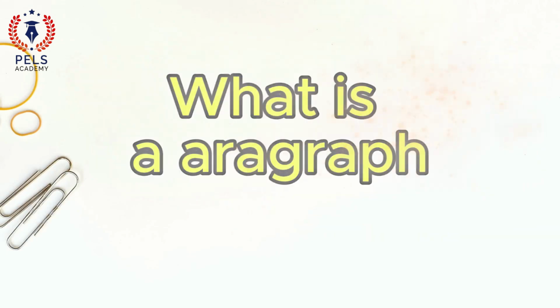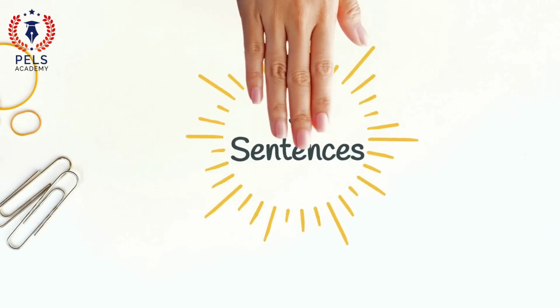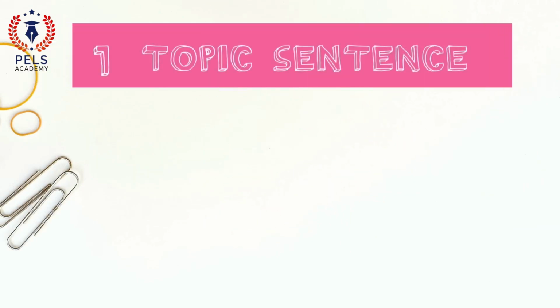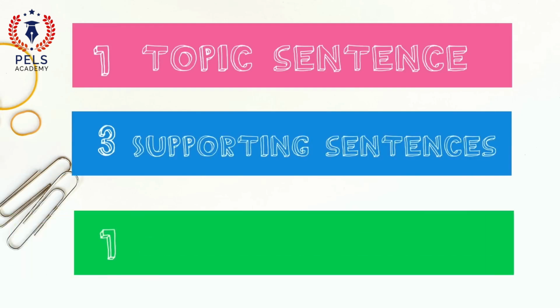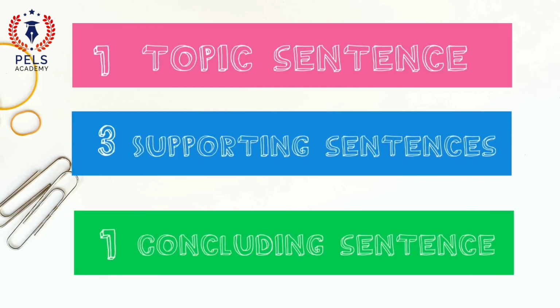What is a paragraph? A paragraph should have at least 5 sentences: 1 topic sentence, 3 supporting sentences, 1 concluding sentence.